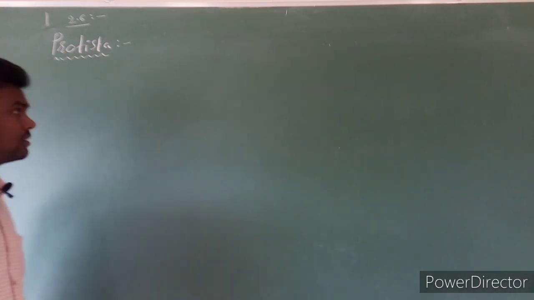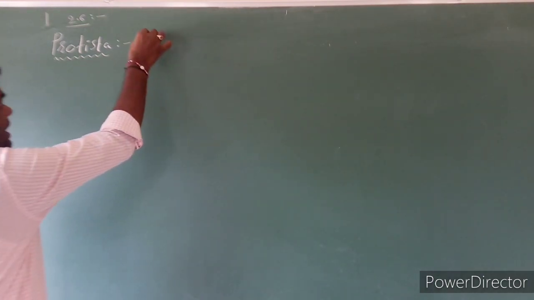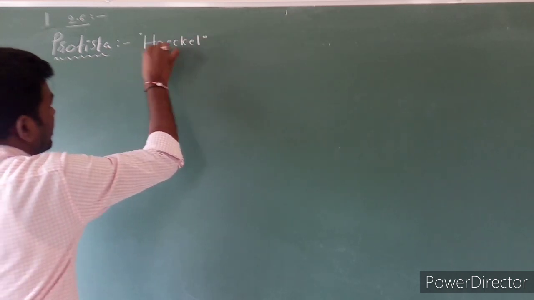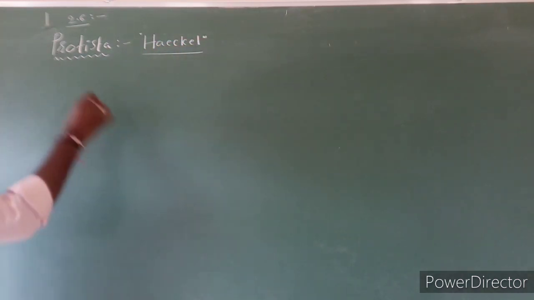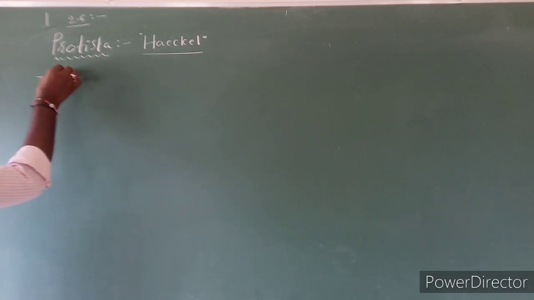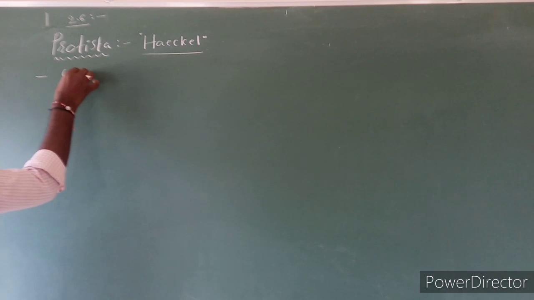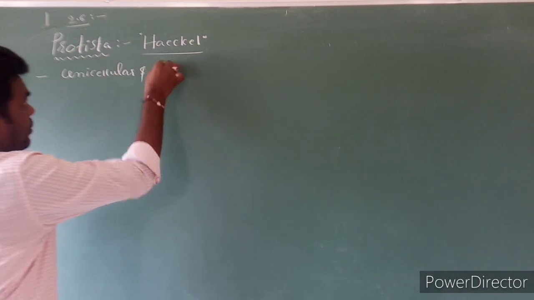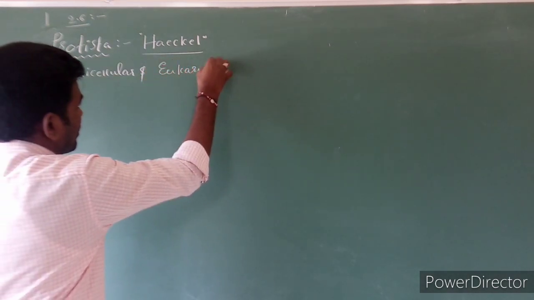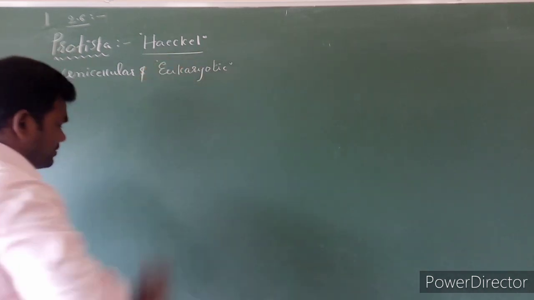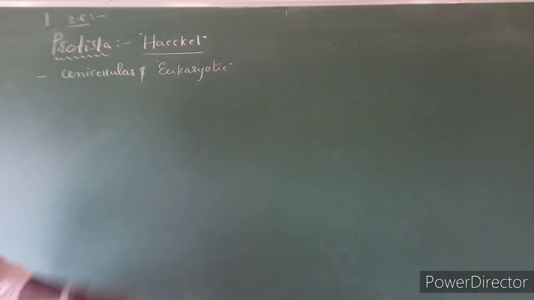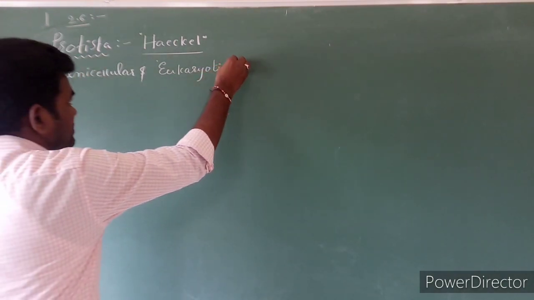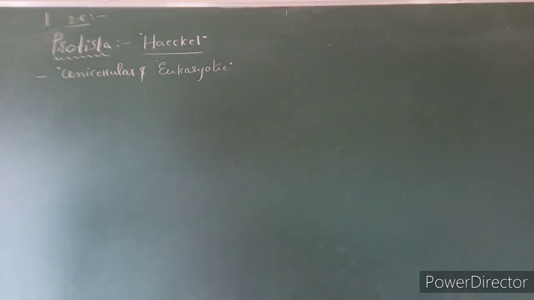And you know very well, the Protista kingdom was proposed by Haeckel. Here, organisms which are unicellular and have eukaryotic cells are grouped under Protista. Unicellular organisms with eukaryotic cells compulsorily belong to the Protista kingdom.